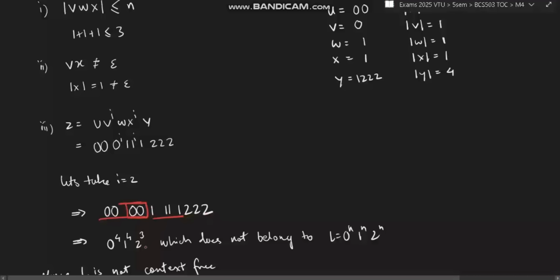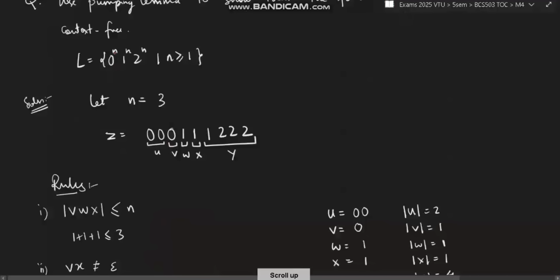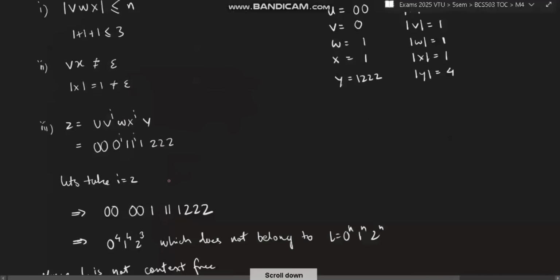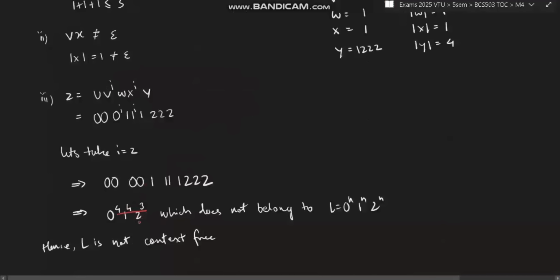There are 4 ones and 3 twos, right? So it will be 0 power 4, 1 power 4, 2 power 3. But that is in contradiction with the rule, which is n, n, n. All these 3 should be n. So when we do the pumping operation, these become different, and this does not belong to L. So whenever something at the end does not belong to L, that means it is not context free.